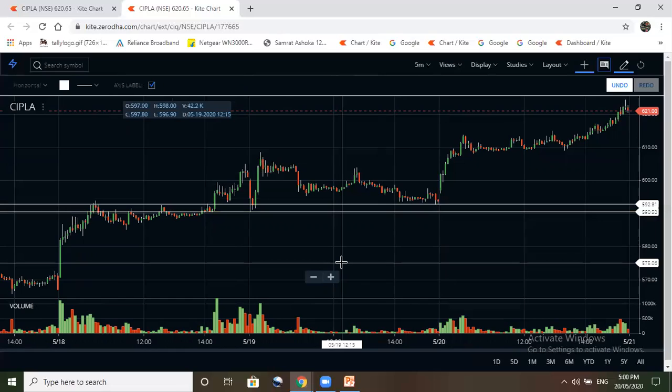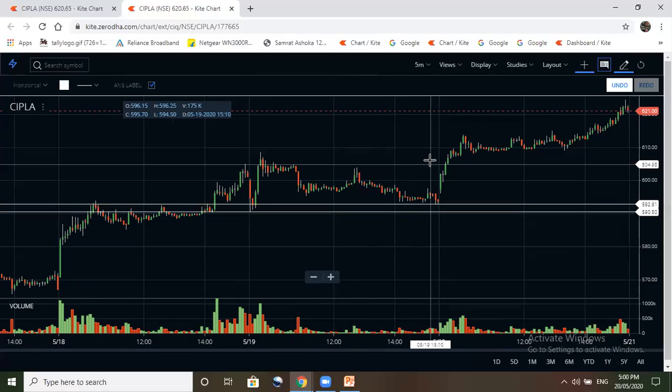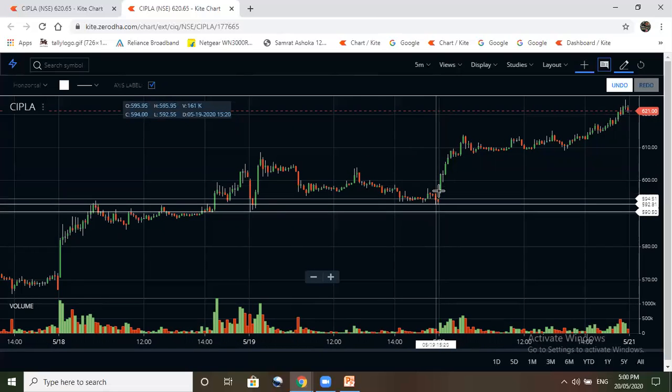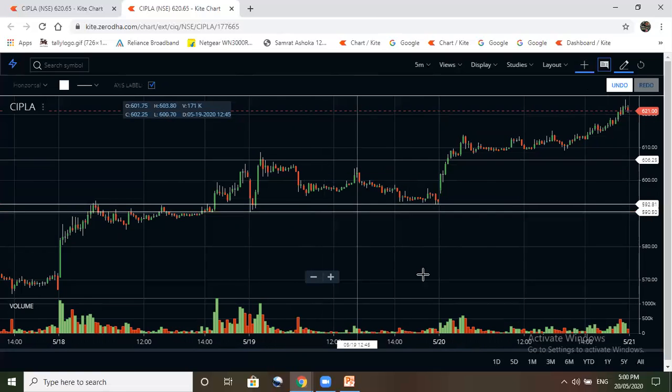Now for trailing your stop loss, you can use the support and resistances above this as your trailing stop loss also. And below that you have to put your stop loss 1 or 2 points, so that even if it comes down below that level, then you can have some profit and your trade will not go in a loss. So this is about the stop loss. Now for trailing stop loss, so this I will remove.